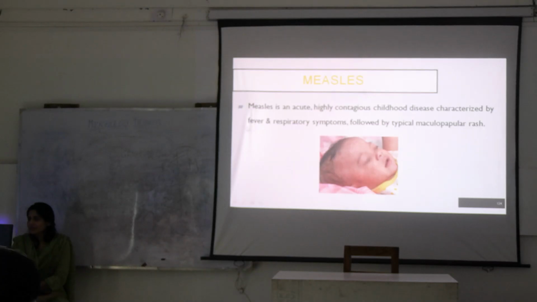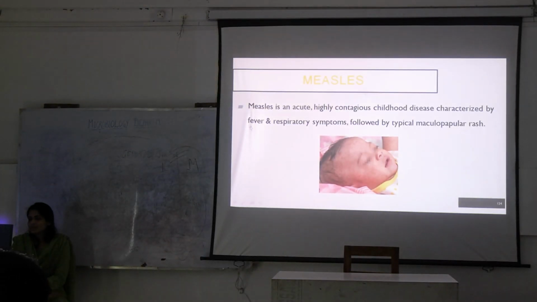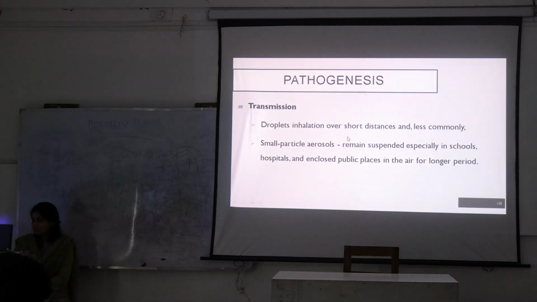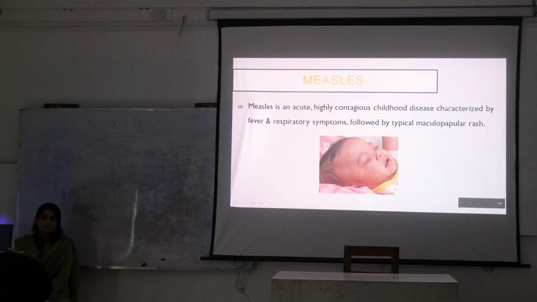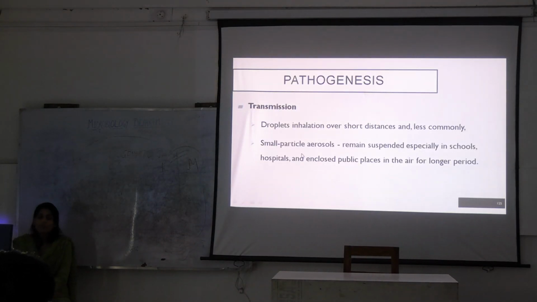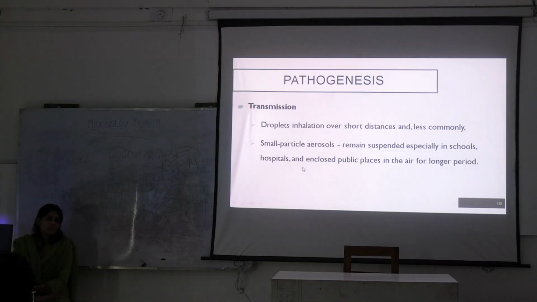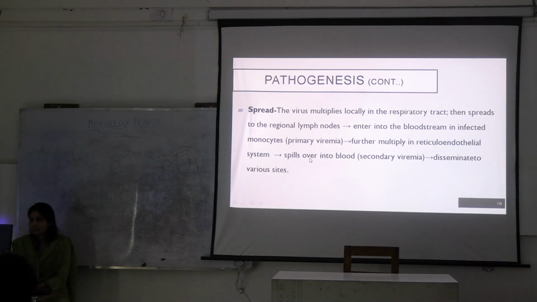Then coming to RNA viruses, this is measles. Measles is accompanied by which kind of symptoms? Mainly respiratory symptoms and fever with maculopapular rash. Okay, just remember maculopapular rash. What kind of rash was there in chickenpox? Vesicular rash. So transmission is droplet based. Close contact should also be isolated. If the patient is going to school, there is a chance that he might infect the other kids also.